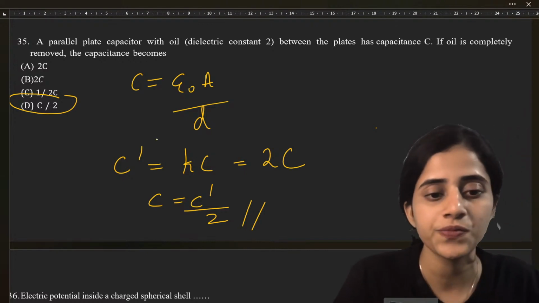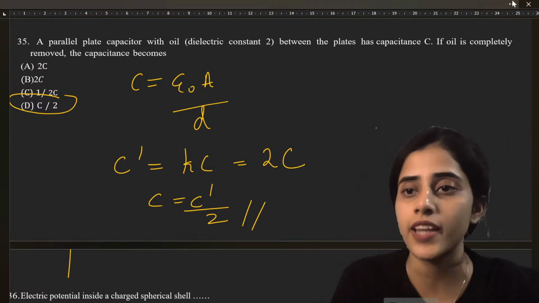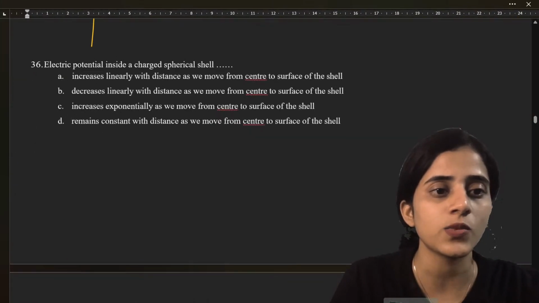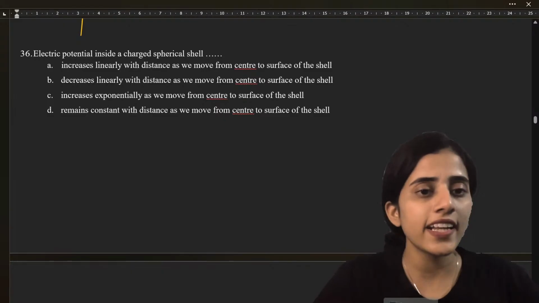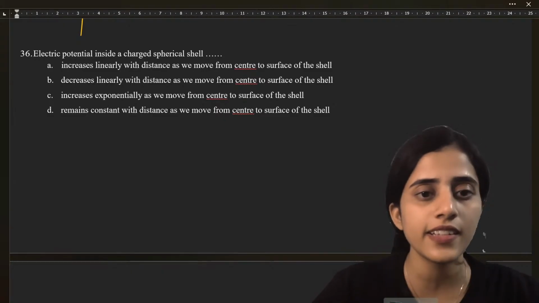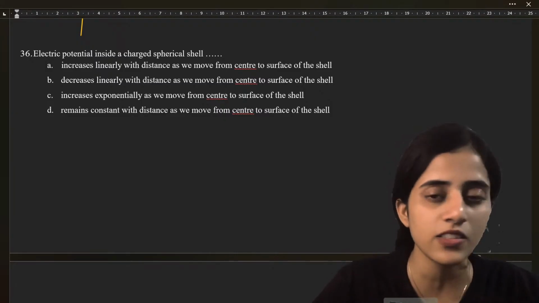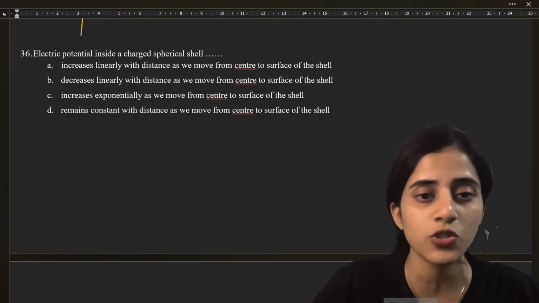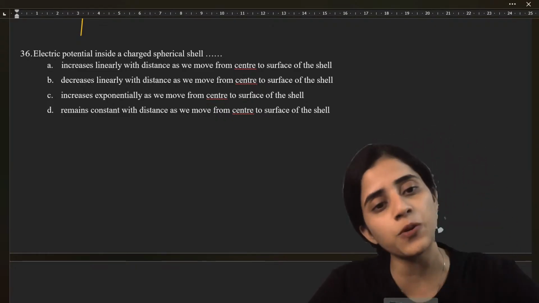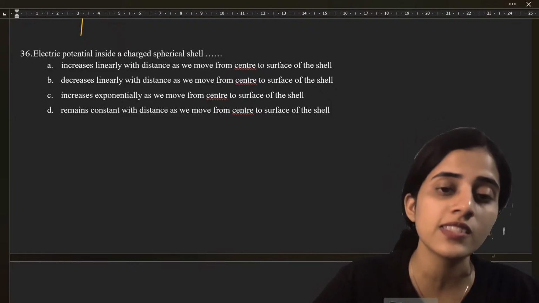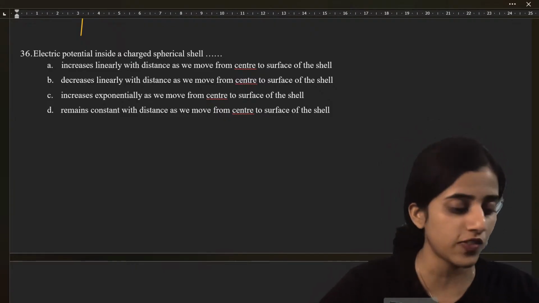Very good. Quickly, let's move on to the next question. Yes, question number 36. Electric potential inside a charged spherical shell increases linearly with distance as we move from center to surface of the shell, decreases linearly with distance as we move from center to surface of the shell, increases exponentially as we move from center to surface of the shell, remains constant with distance as we move from center to surface of the shell.